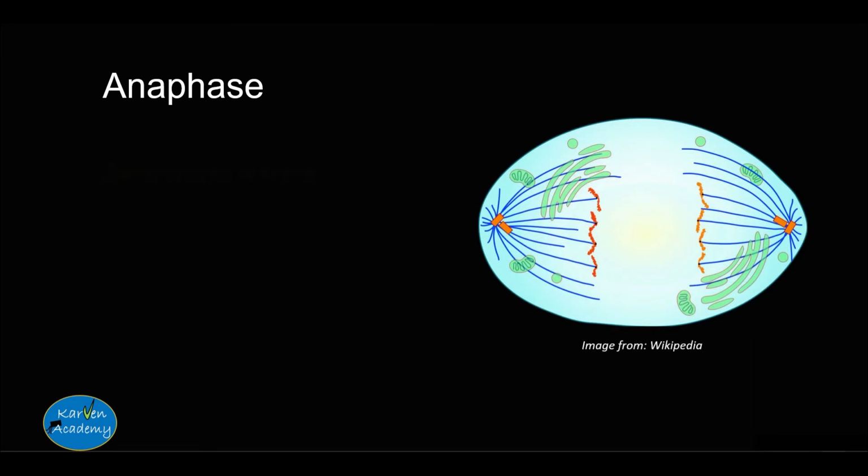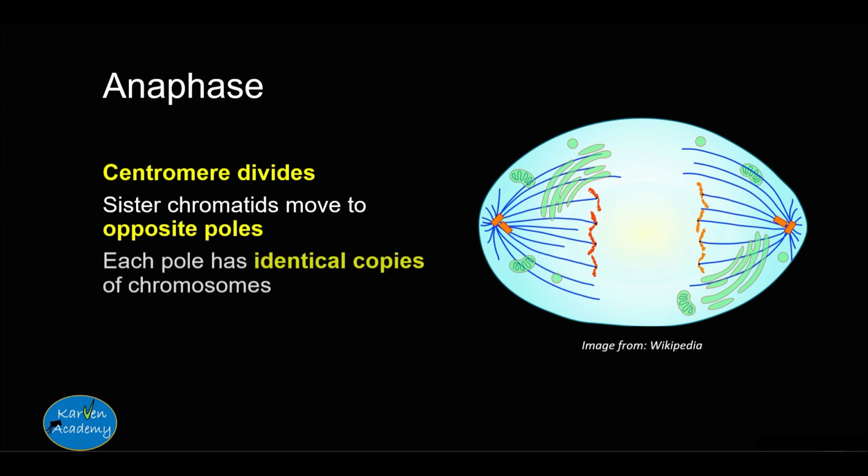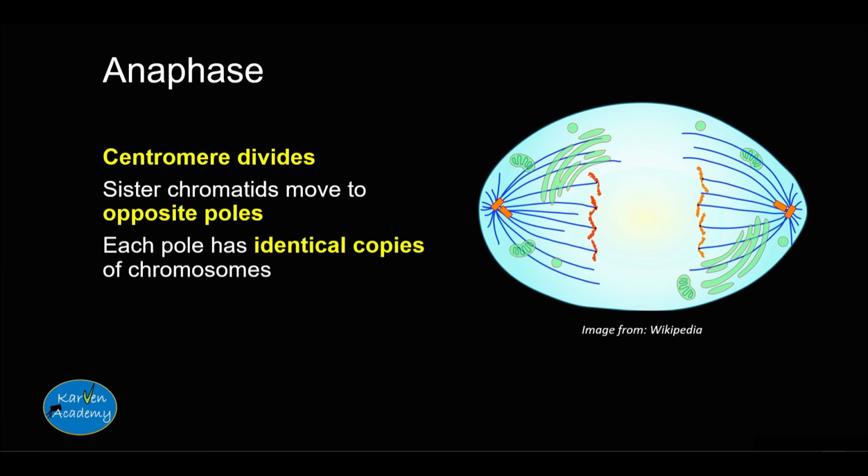After metaphase is anaphase, and in this phase the centromere divides, that is, it breaks apart. Then the sister chromatids move to opposite poles, that is, opposite sides of the cell. Each pole gets equal amount and identical copies of chromosomes.